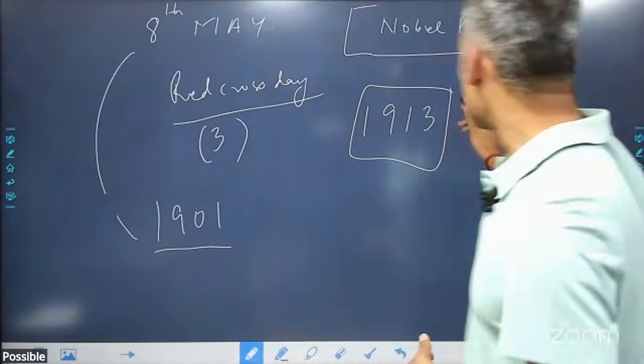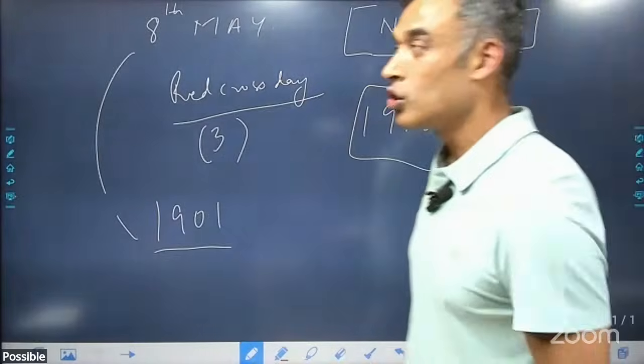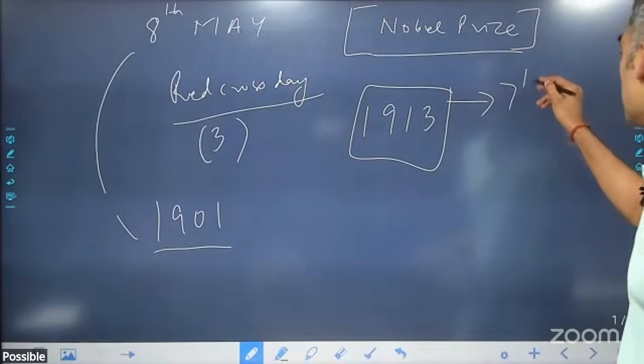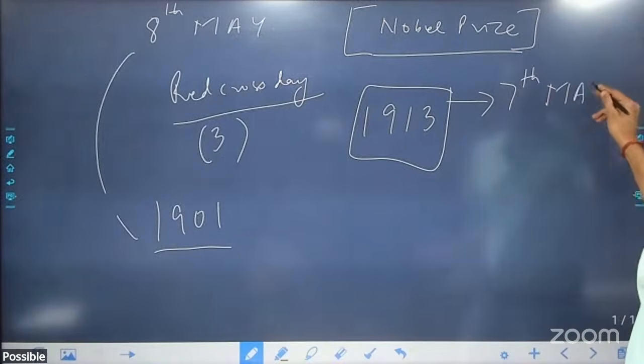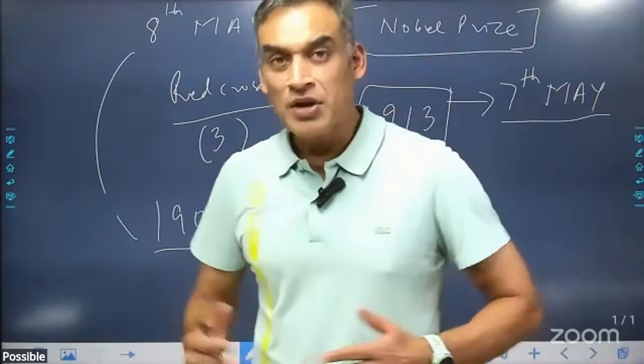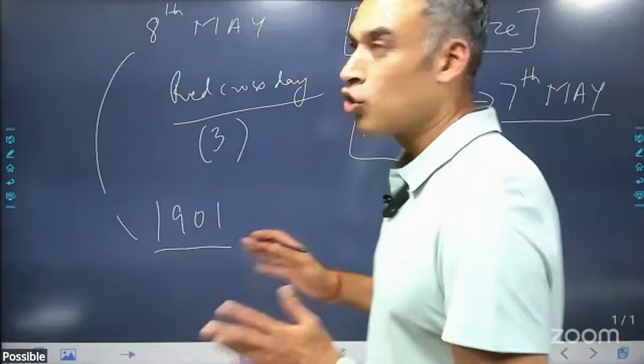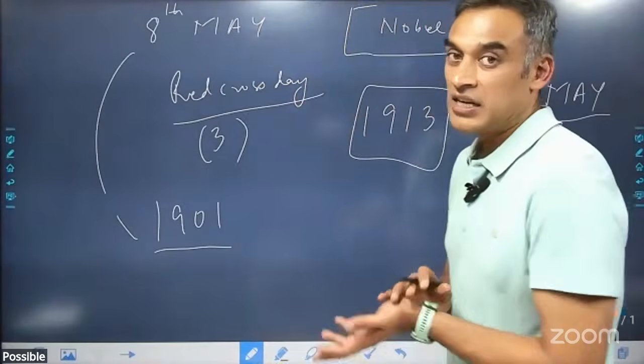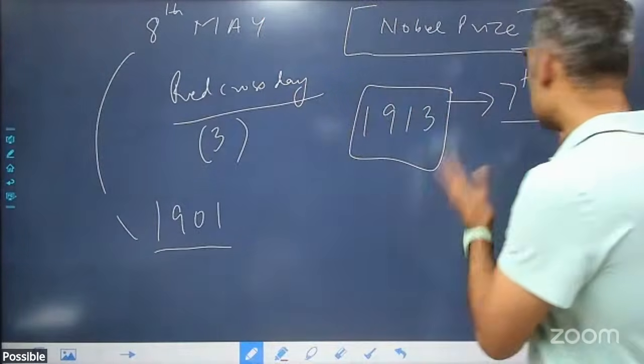So Rabindranath Tagore becomes a personality of the month also, because his birth anniversary is 7th of May, right? Rabindranath Tagore, for a lot of his literary work, including Gitanjali, got the Nobel Prize in the year 1913. His birth anniversary is 7th of May.